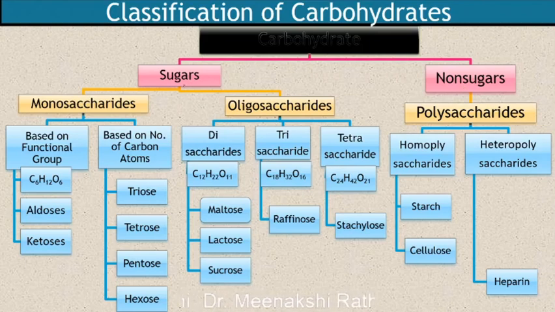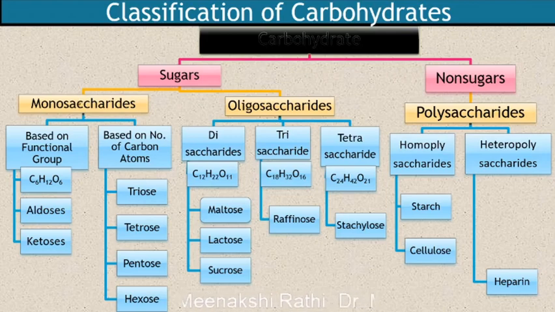Sugars are divided into two types based on their hydrolysis, that is monosaccharides and oligosaccharides. Monosaccharides cannot further undergo hydrolysis, while oligosaccharides can undergo hydrolysis and give 2 to 10 monosaccharide units.